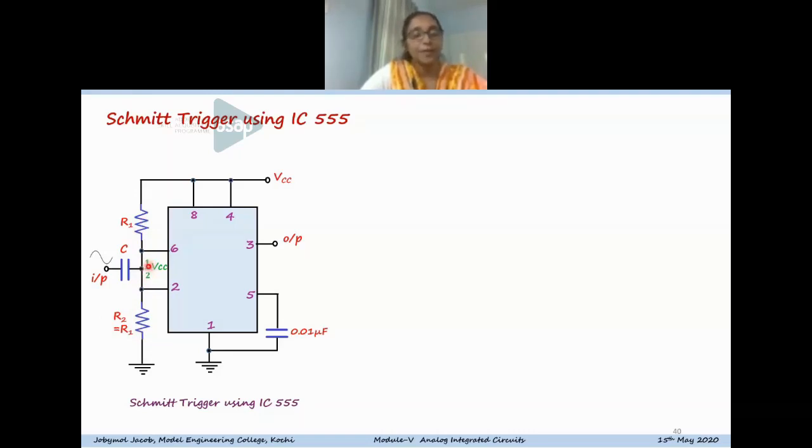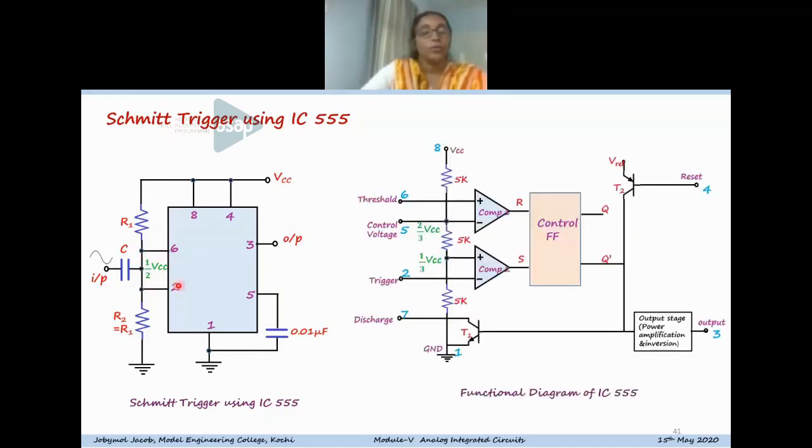Equal valued resistors are connected to provide a reference level of half VCC. A bias voltage of half VCC is already given at this point, and that point is connected to pin 6 and pin 2. Pin 6 and pin 2 are the comparator inputs. So that bias level is already maintained at these two pins by using two equal valued resistors. This half VCC is the midway value between 1/3 VCC and 2/3 VCC.